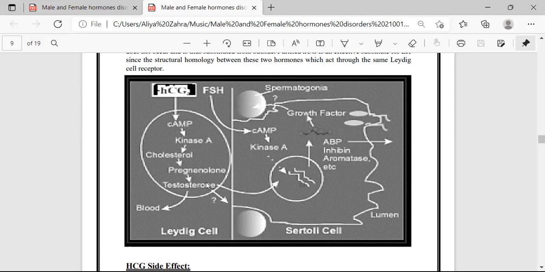The pulsatile nature of gonadotrophin releasing hormone is essential for normal gonadotrophin release. A continuous stimulation inhibits their secretion.